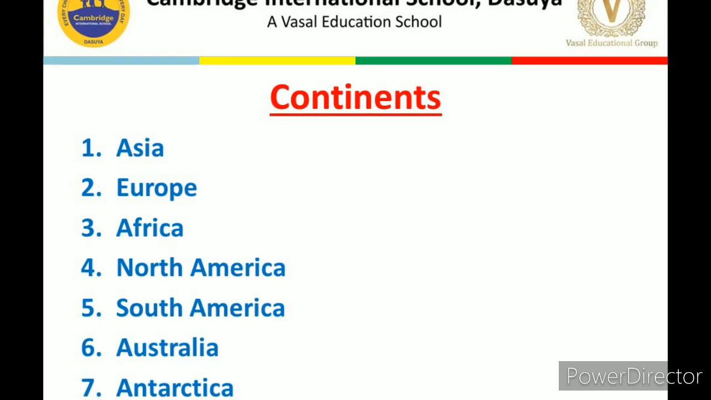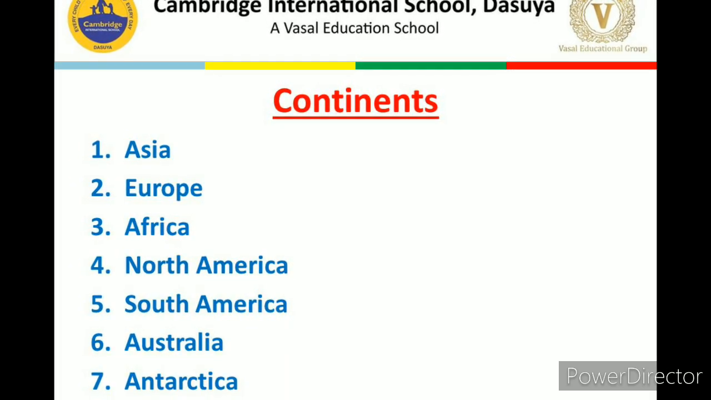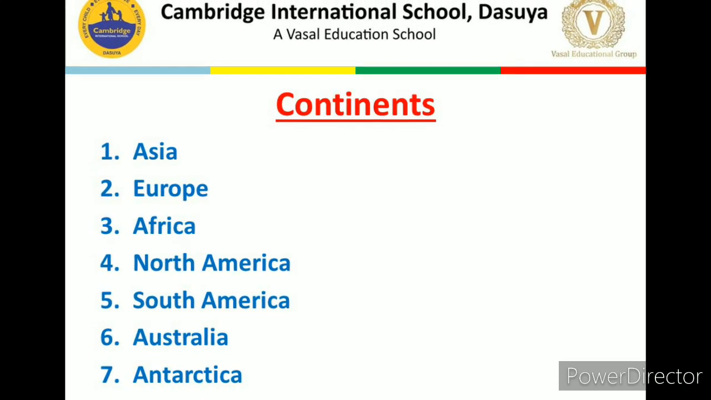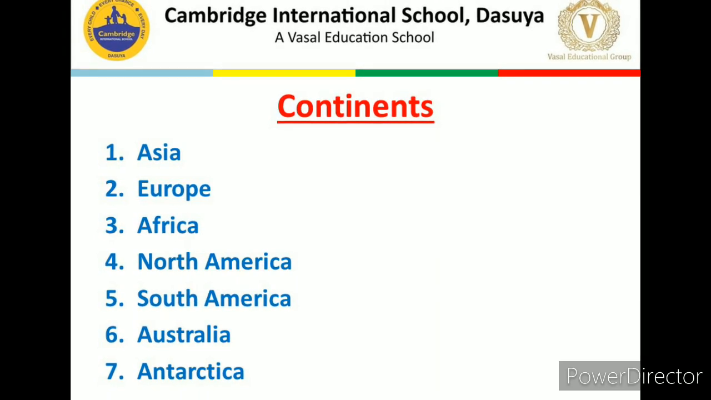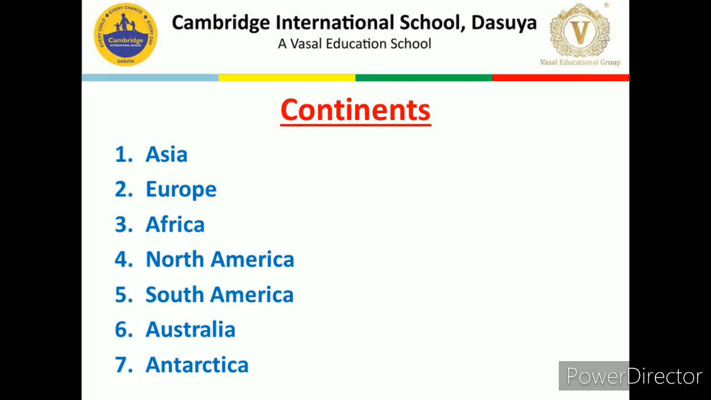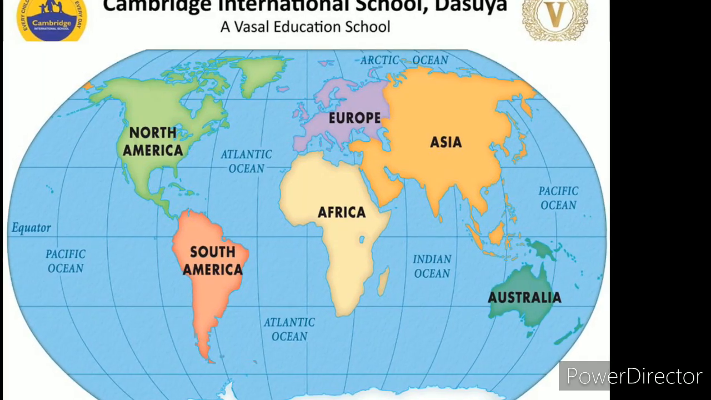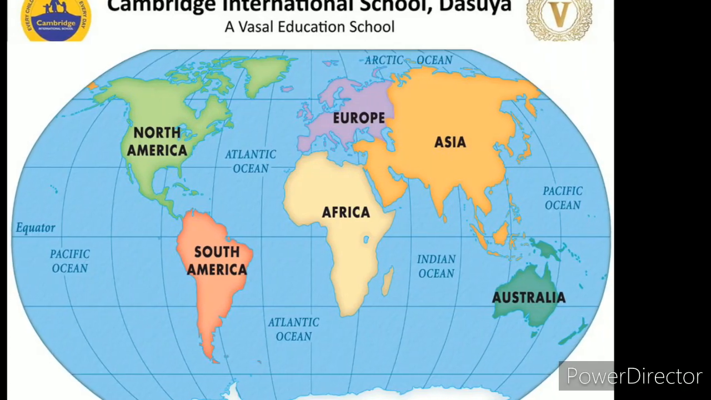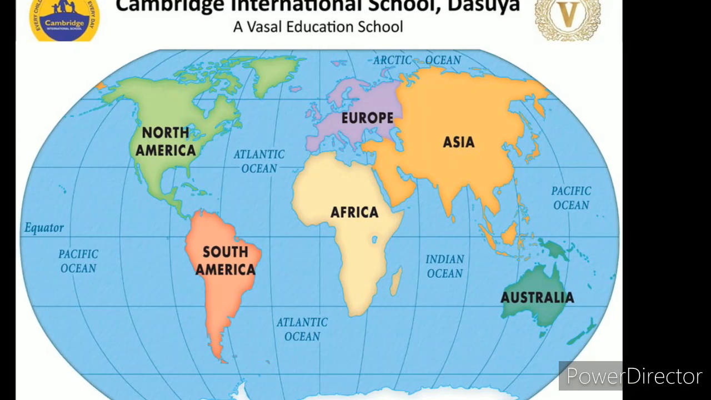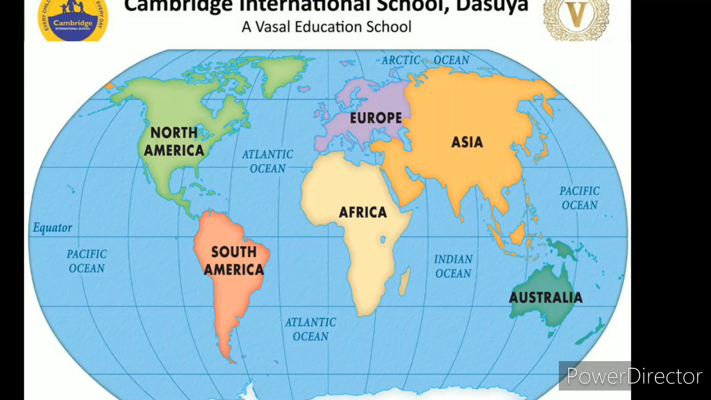I hope you all are aware of continents because this is a concept which we have been reading from grade 2, 3, 4, 5. We have discussed them in earlier classes also, and here again we are going to repeat them. So there are 7 major continents. The first one is Asia, second is Europe, third is Africa, fourth is North America, fifth is South America, sixth is Australia, seventh is Antarctica.